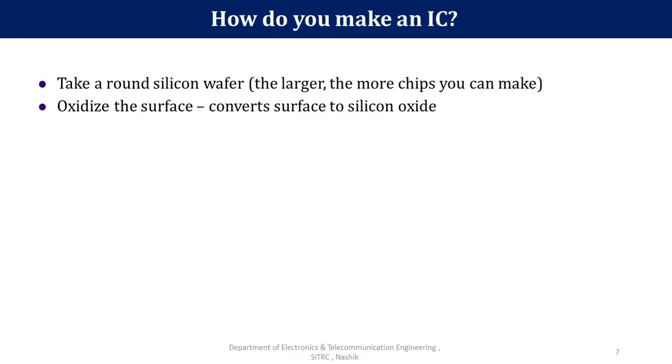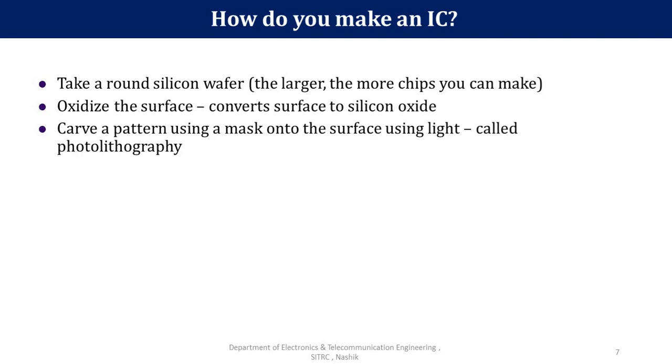The IC fabrication process starts with a small round silicon wafer which is larger than one chip, meaning by using that silicon wafer we can fabricate a number of chips. The first step is to oxidize the silicon wafer surface, meaning convert that surface to silicon oxide. Then we have to implement a mask, meaning carve a pattern using a mask into the surface using light, and that process is known as photolithography.